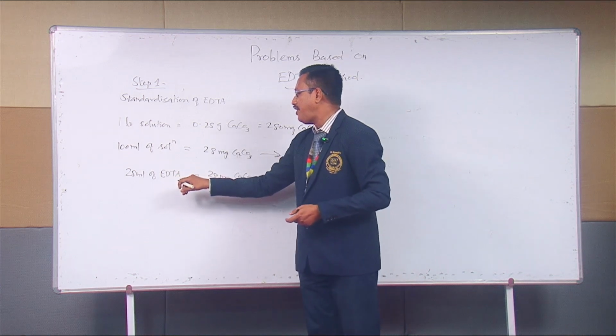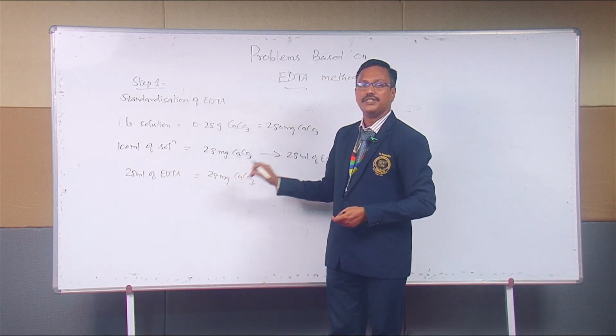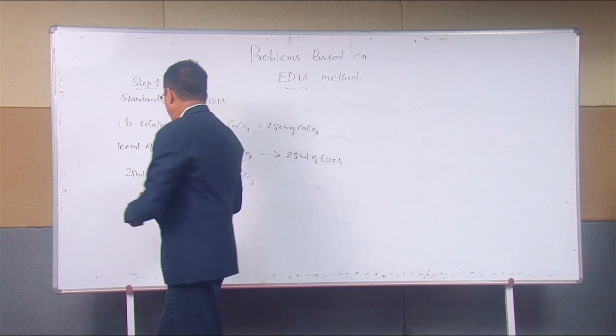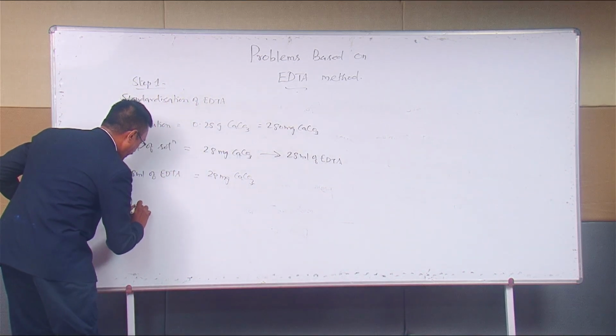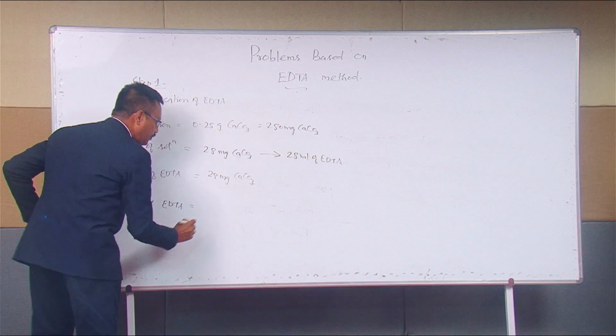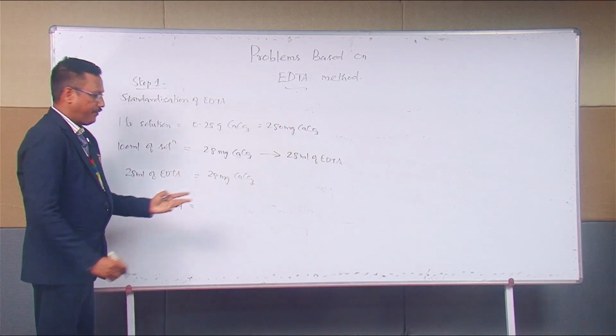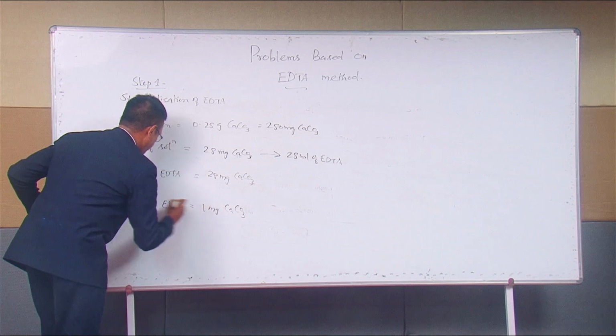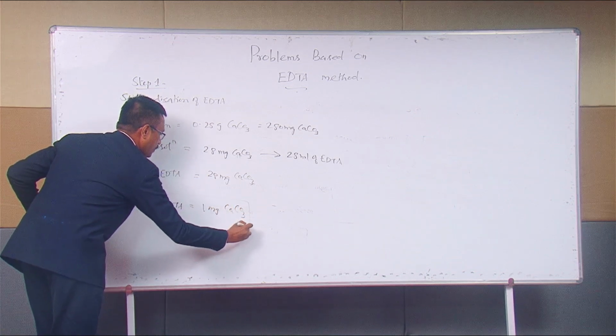Therefore, 28 ml of EDTA is equal to 28 mg of CaCO3. Where does it lead? 1 ml of EDTA is equal to 28 by 28, 1 mg CaCO3, calcium carbonate.